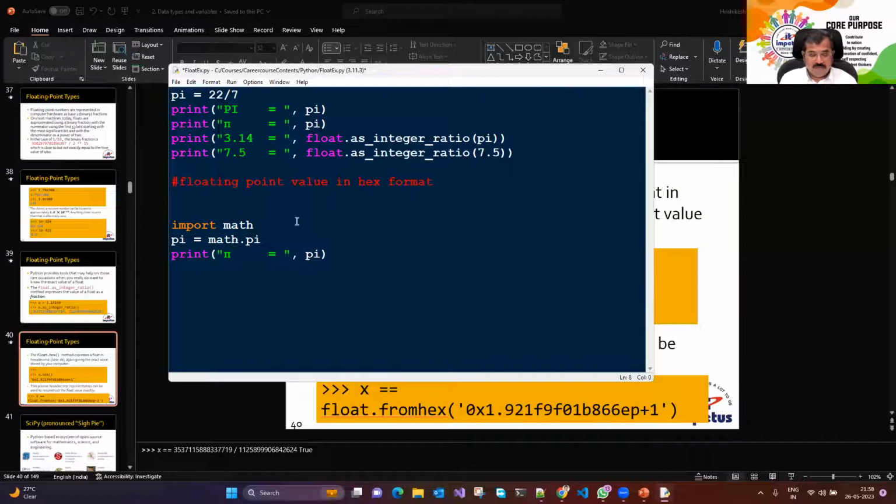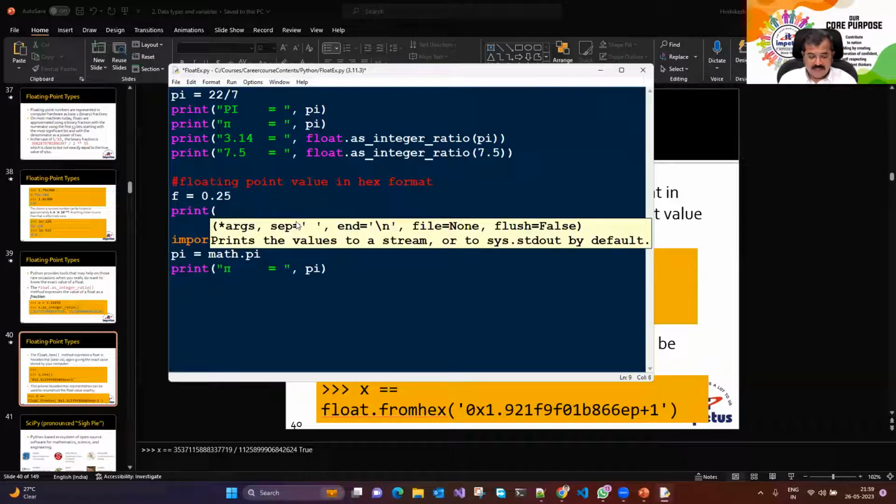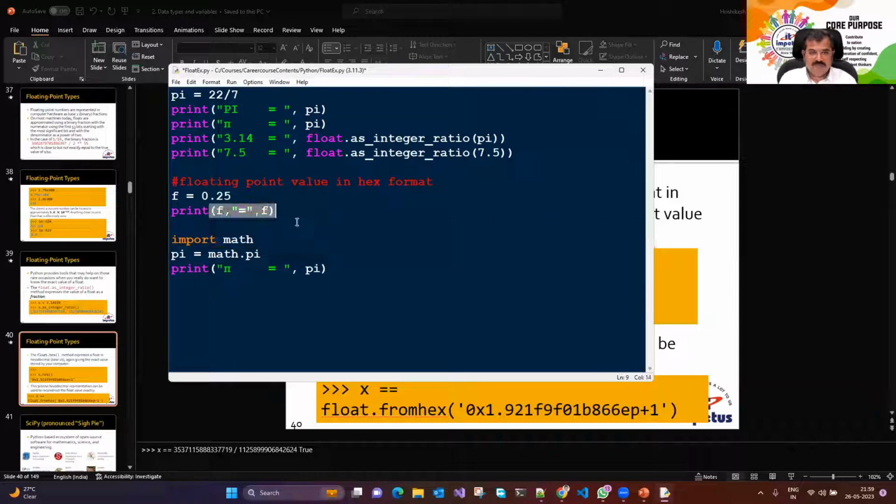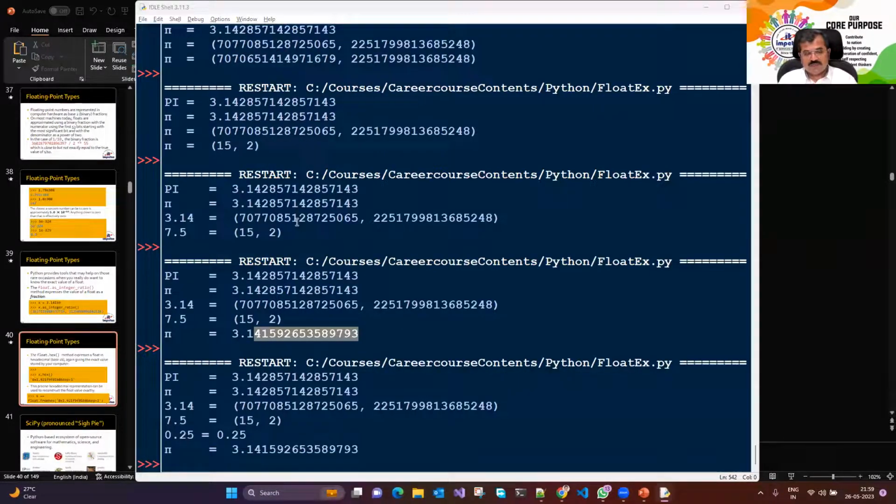Say I have a number f is equal to 0.25. Suppose a 0.25 value. If I normally display f, जो है वही डिस्प्ले होगा, उसमें क्या होगा? f is equal to f, डिस्प्ले सेम रहेगा. 0.25 is equal to 0.25.